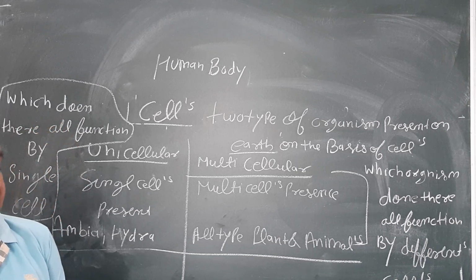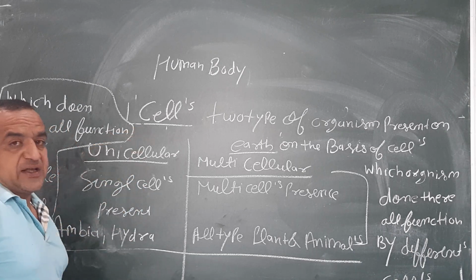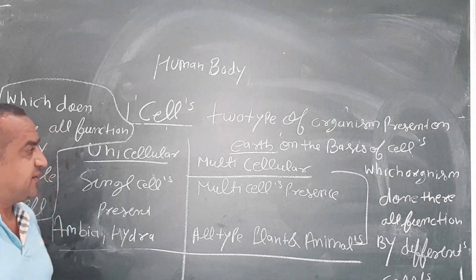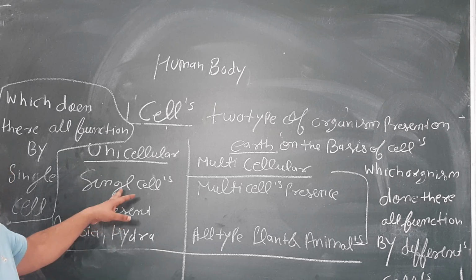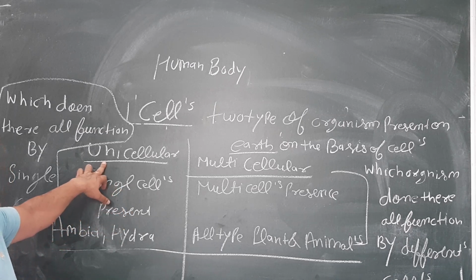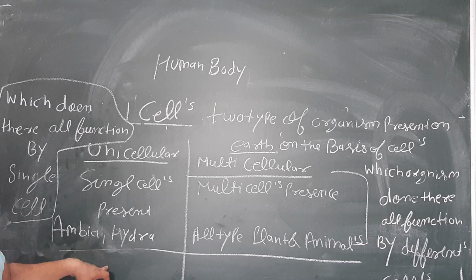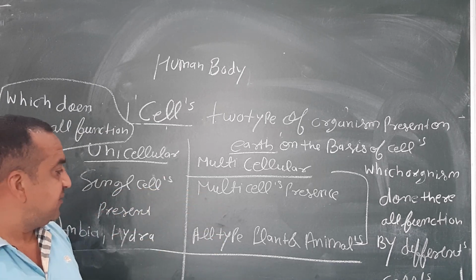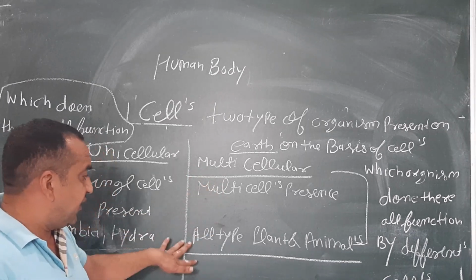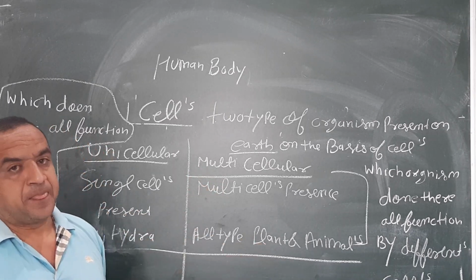I'm just repeating again. On the basis of cell, there are two types of organisms present on the earth: unicellular and multicellular. By the basic definition, the presence of a single cell is called unicellular, for example amoeba, hydra. Multiple cells present in the organism is called multicellular, all types of plants and animals.